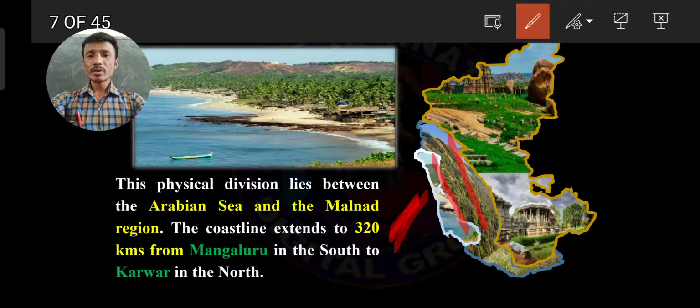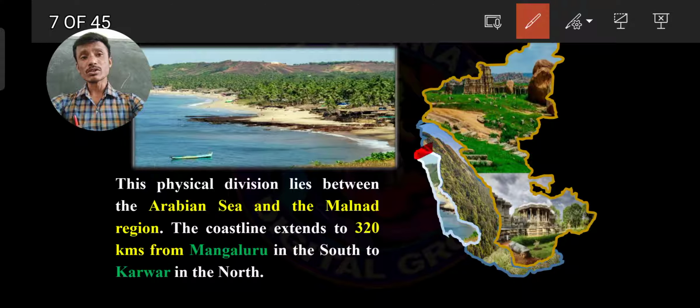This is one more question. Where is Karnataka's coastal plain, this physical division, located? It means the coastal plain lies between the Arabian Sea and the Malnad region. The coastline extends north to south. So this is the north and this is the south.